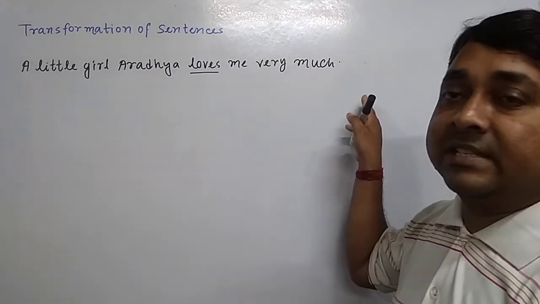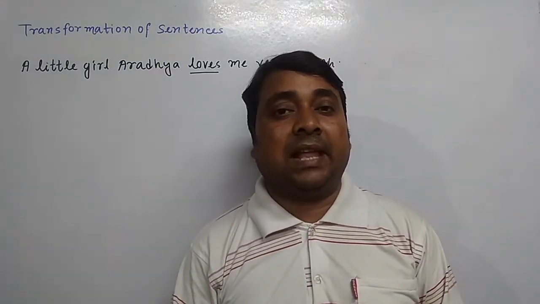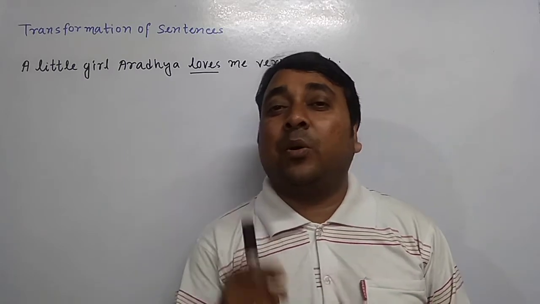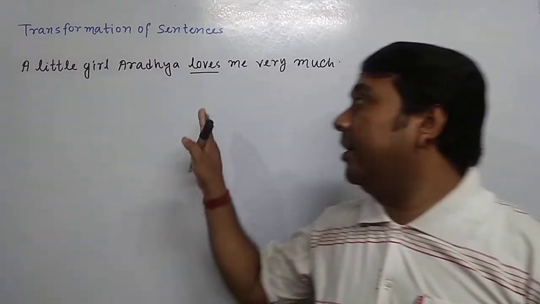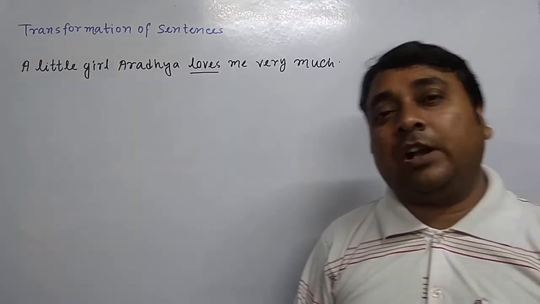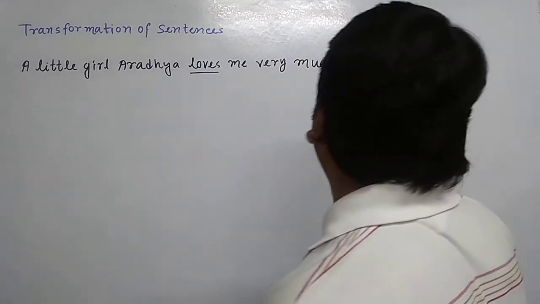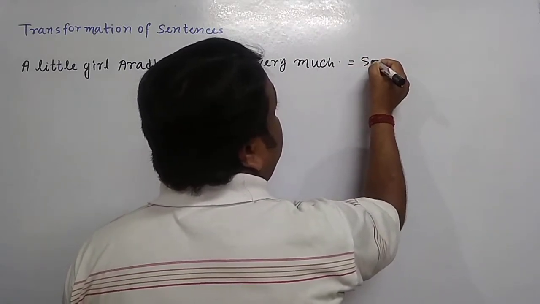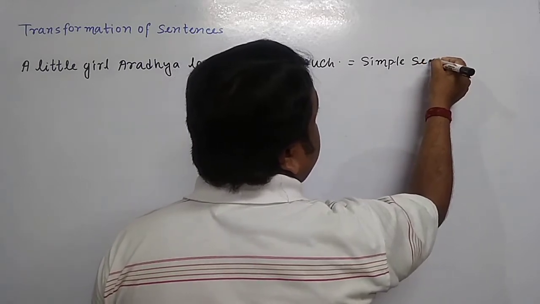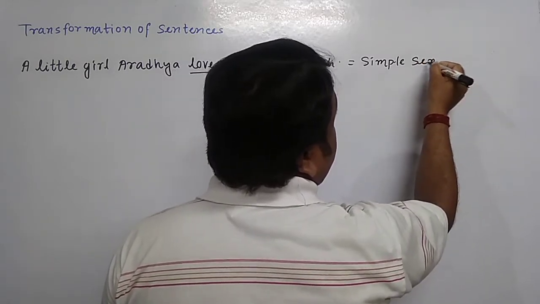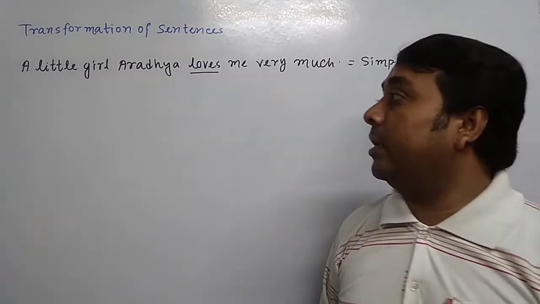This is a simple sentence. I can define a simple sentence like this: when a sentence contains a finite verb, it is called a simple sentence. So write with me, it is a simple sentence. Okay, let's go to number 2.